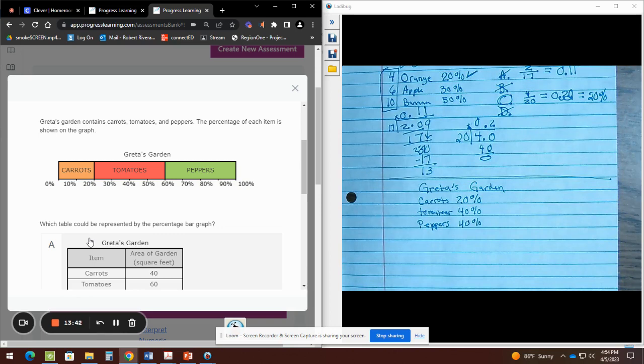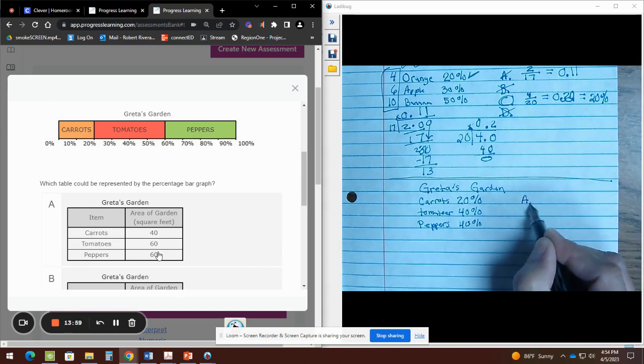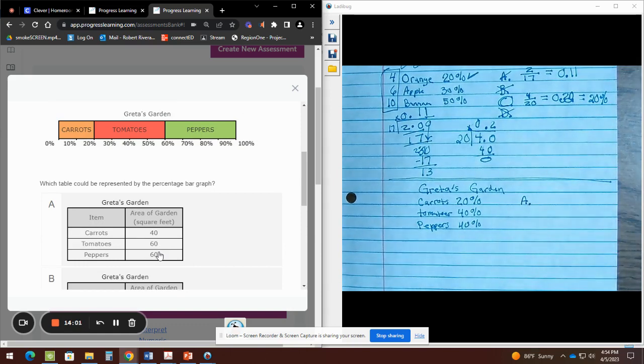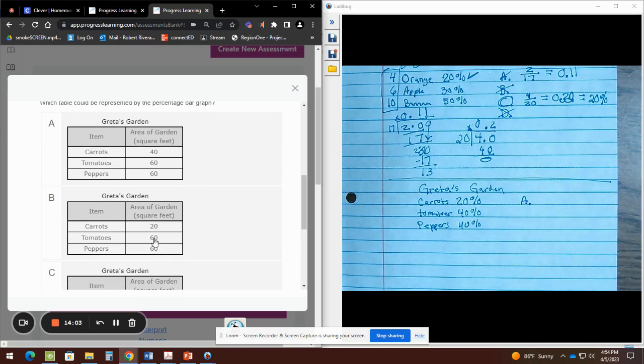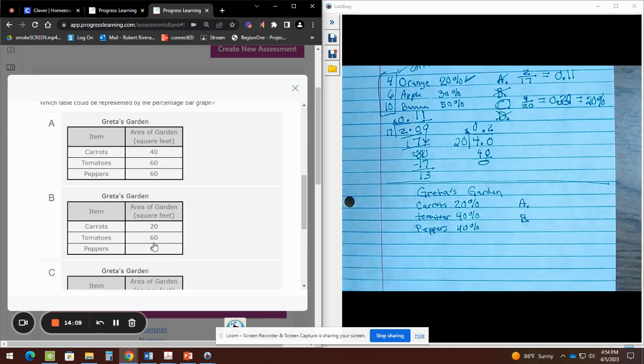Now I'm going to start matching. If you notice, we have two that are equal. Tomatoes and peppers have the same amount of percentage. So we should have in our table two that are equal. If you notice, tomatoes and peppers are equal, that's good. Letter A, I'm going to leave as a maybe. So I'm going to put my choices here. A, that's a maybe right now. B, tomatoes and peppers are equal. So B is a good one too.